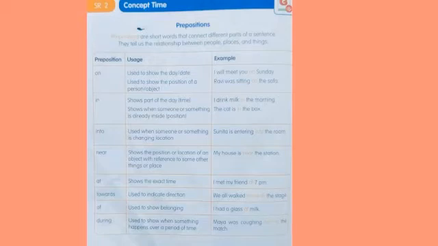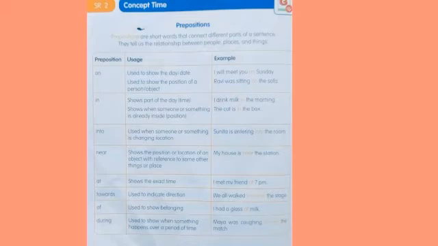Next, the preposition is "into". See here, used when someone or something is changing location. See in the third picture, what do we see? We see that someone is pouring the water into another glass. They are changing the position of the water. Right? Here they gave the example: Sunita is entering into the room. She is changing the room. Right? So, we use "into".